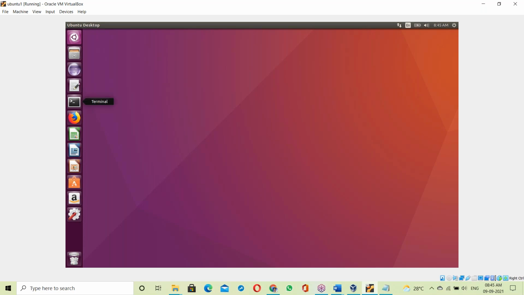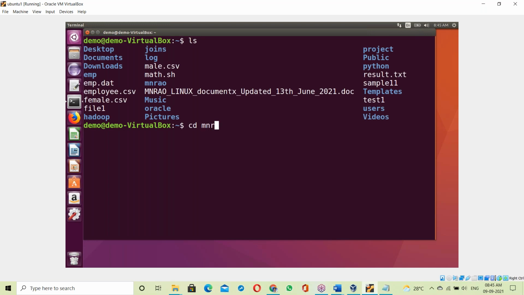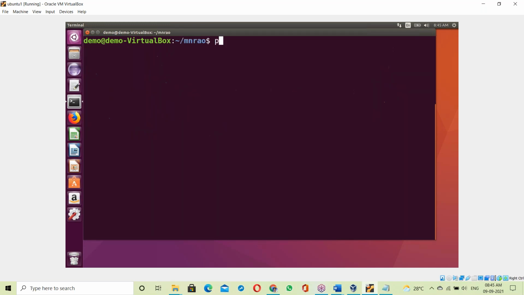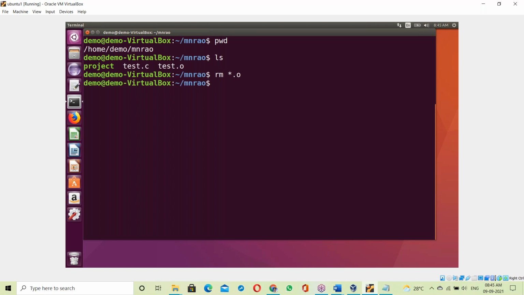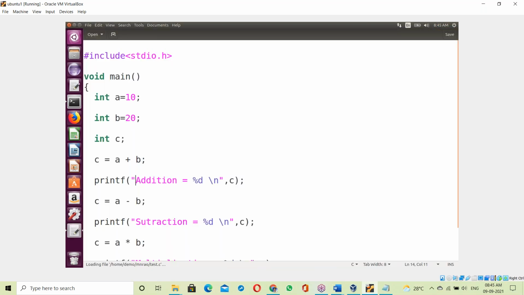Yes, Linux base. ls. Yesterday's one doesn't work in ls. See here, the old project and links were deleted. ls, then gedit test.c. Now this is your C program code.